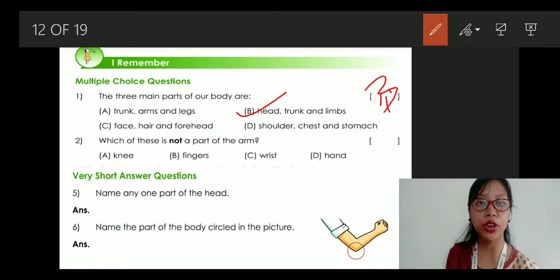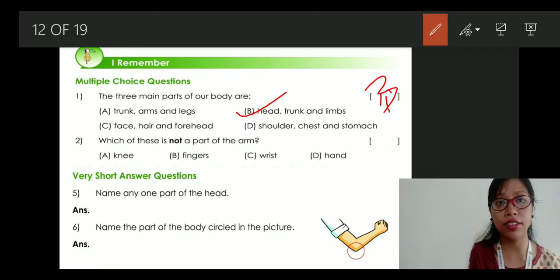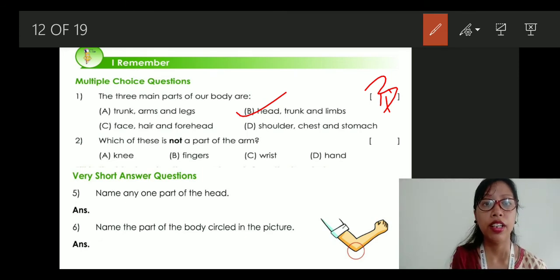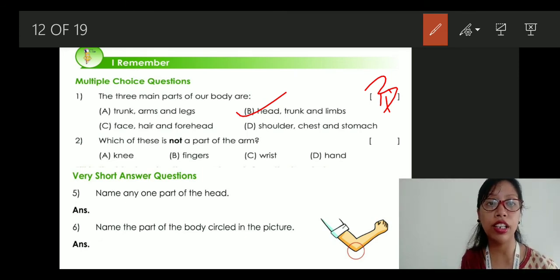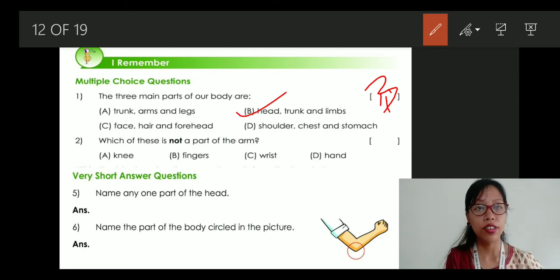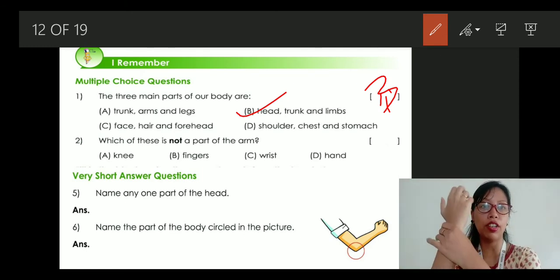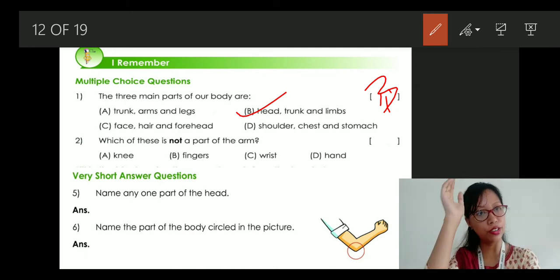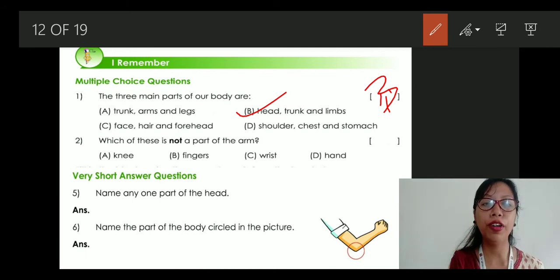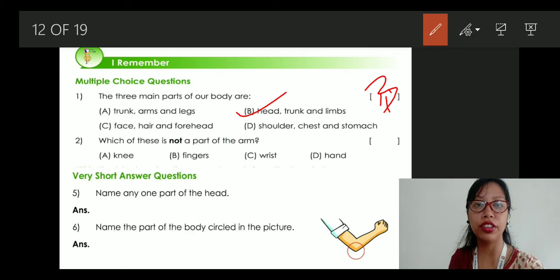Next, number 2, which of these is not part of the arm? A. Knee, B. Fingers, C. Wrist, and D. Hand. So fingers are a part of the arm, wrist is also a part of the arm, and hand is also a part of the arm, right? Therefore, knee is the one which is not a part of the arm.